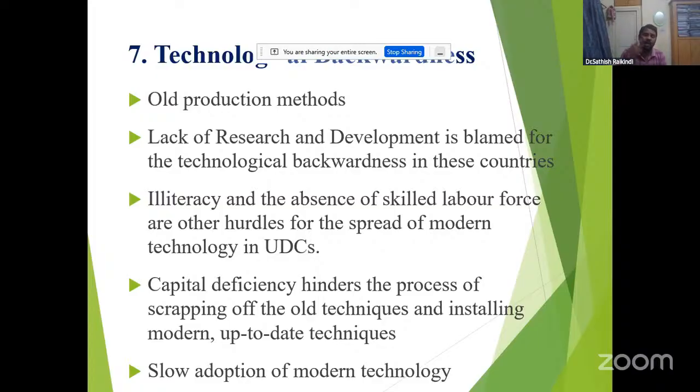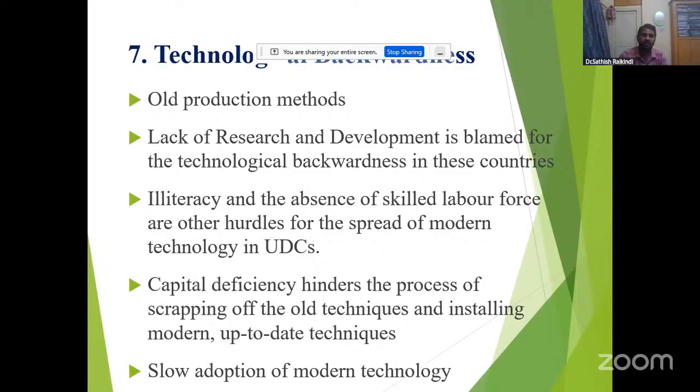So due to lack of literacy and absence of skilled labor, they are not using technological development. In all this, capital deficiency hinders the scrapping of old techniques and the installation of modern up-to-date techniques. Capital is most important here. That's why the adoption of modern technology is slow.